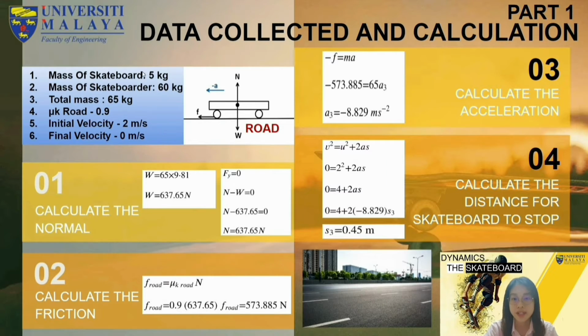Lastly, for road surface, the steps are still the same like the previous example until we get the normal force. After knowing the normal force, we can calculate the friction by assuming μk road is equal to 0.9. Then we can calculate the acceleration by inserting the values into the equation. After getting the deceleration of negative 8.829, we assume that the initial velocity is 2 and the final velocity is 0. Now, we assume that the deceleration is constant and therefore we can obtain the distance for the skateboard to stop. The distance for the skateboard to stop at road surface is 0.45 meter.